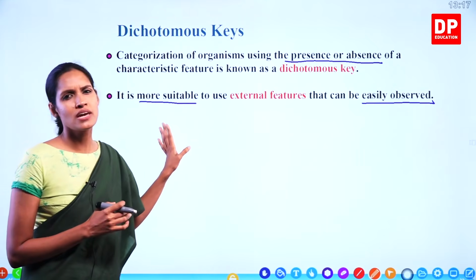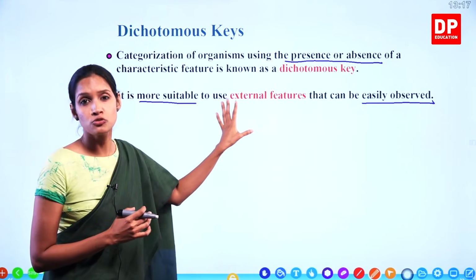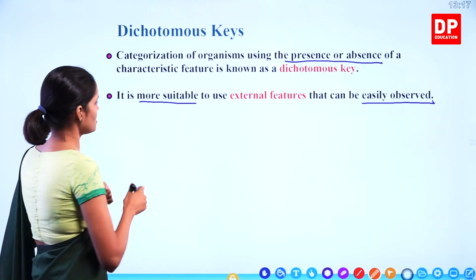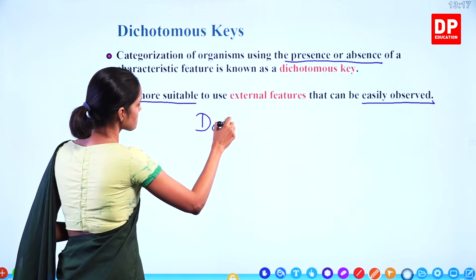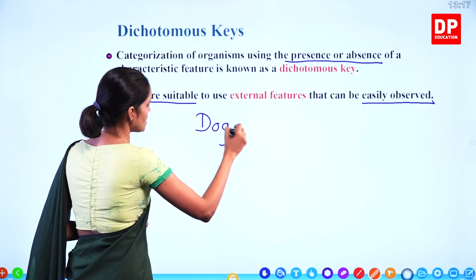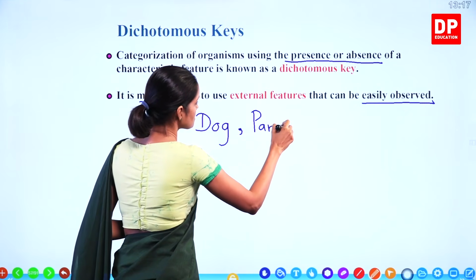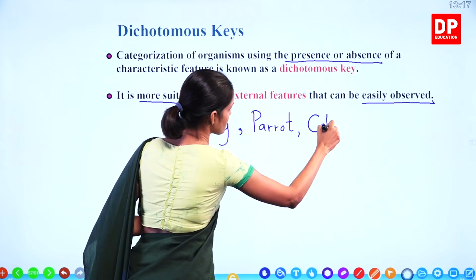So, I am going to take an example. You will understand this very clearly when I go through the example. First of all, I am going to take some animals. We will take a dog, and I am going to take parrot, and I am going to take cobra.